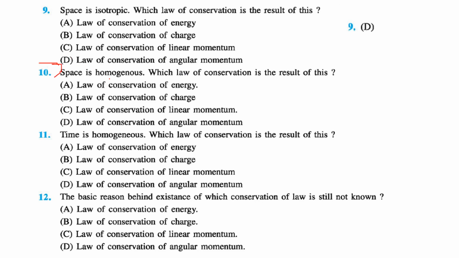Space is homogeneous. Which law of conservation is the result of this? The answer is the law of conservation of linear momentum. Time is homogeneous. Which law of conservation is the result of this? The answer is the law of conservation of energy. The basic reason behind the existence of which law of conservation is still not known? The answer is the law of conservation of charge.